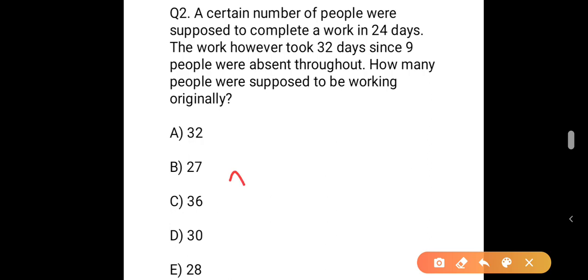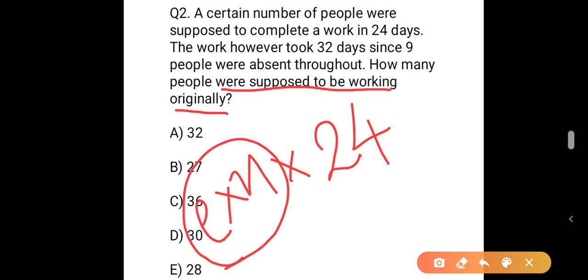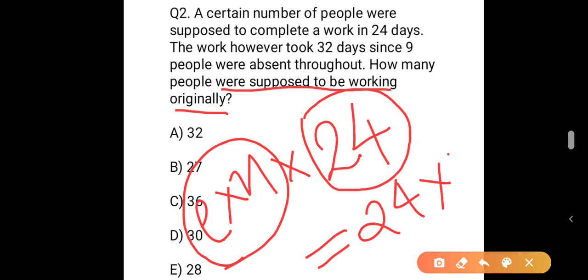So let the number of people who were supposed to be working originally be n. Then the work will be n into 24 into this number of men's efficiency, let it be E. So each man's efficiency is E. Then if n people work, their total efficiency will be n into E, and the time required is given as 24 days. Therefore, the total work will be 24 into n into E.